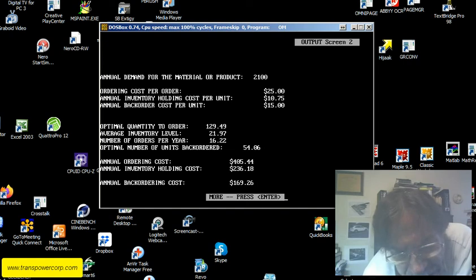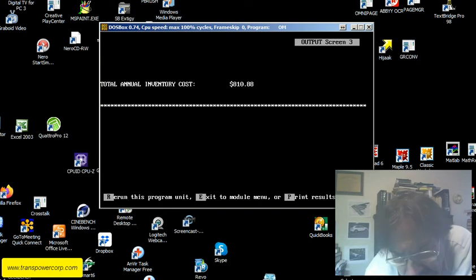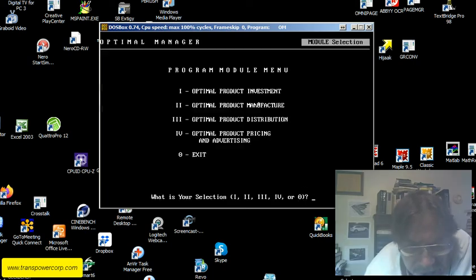Optimal number of units back ordered 54.06. And the ordering cost is 405.24. The annual inventory holding cost is 236.10. The annual back order cost is 169.26. So therefore, the total annual inventory cost is 810.88. All right, so we got one more to do here.